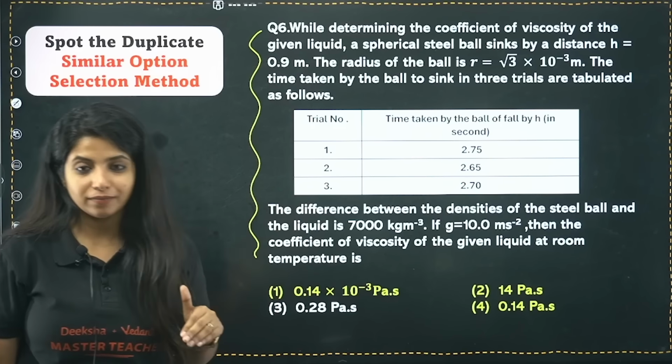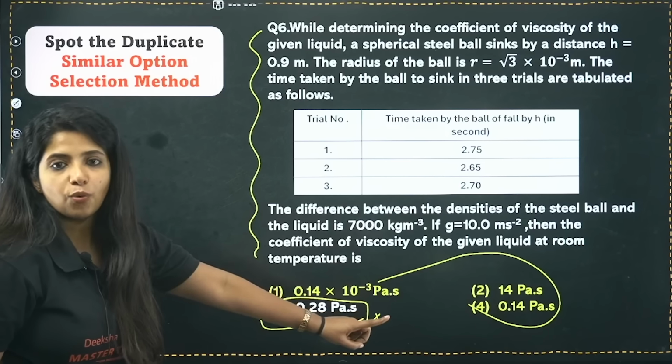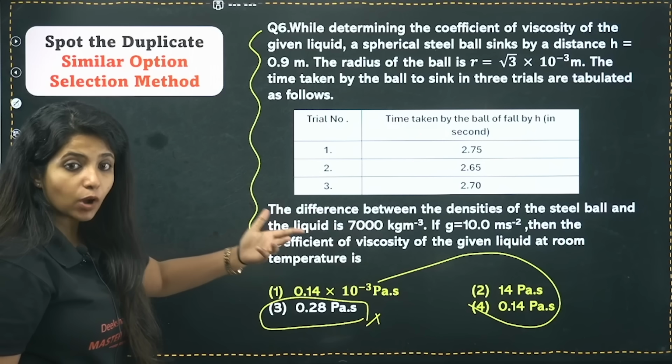Now if you are someone who has no idea about it, how can you spot the answer? As a layman, a person who has nothing to do with physics, if I look at the options, I can clearly see that these three options have some similar values out there: 0.14, 14 and 0.14 again. So this could be my zone of finding the answer. What about this one? This I can randomly eliminate. So chances are that my answer could be from these. That is the similar option selection method, but still I am not able to find my answer.